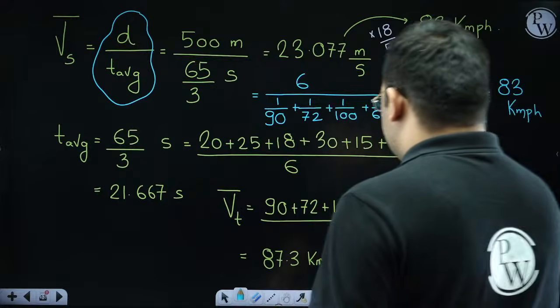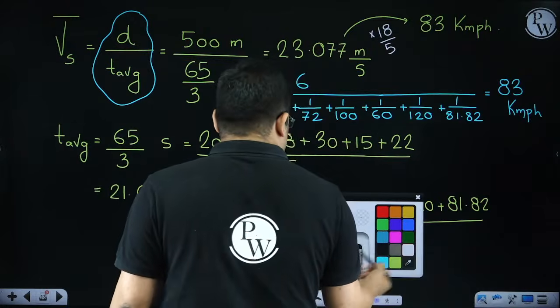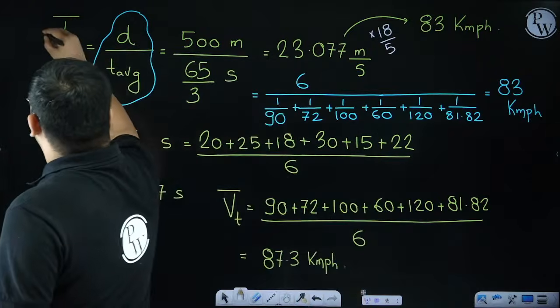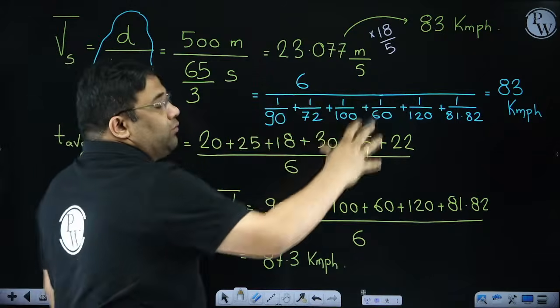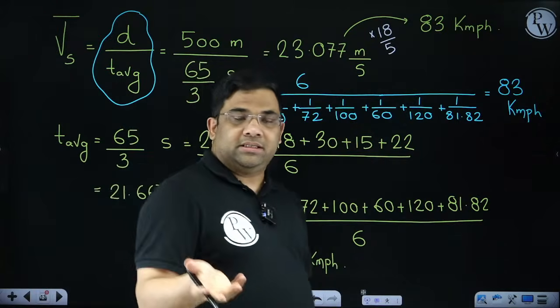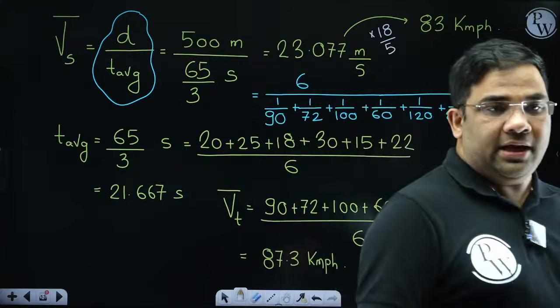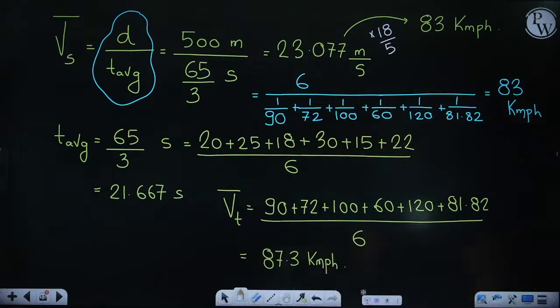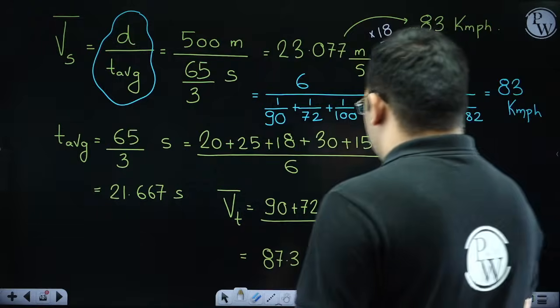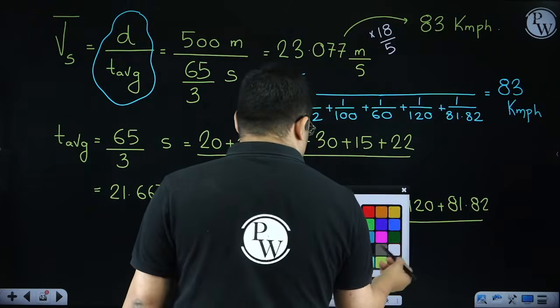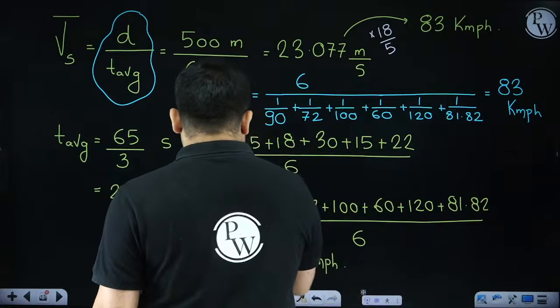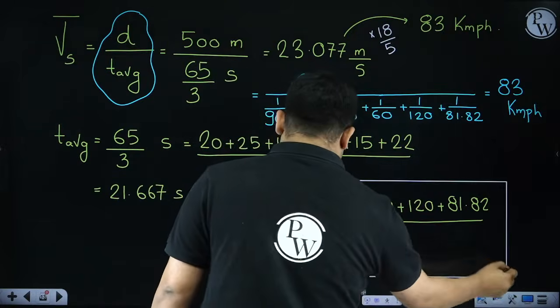So if in the examination they ask you to find out only the space mean speed, you need not find out the speeds. You can just take the distance divided by average time, and from that you can find out the space mean speed. But if you want to find out the time mean speed, then in that case we have to find out the speeds anyhow. Let me revise these two questions again.